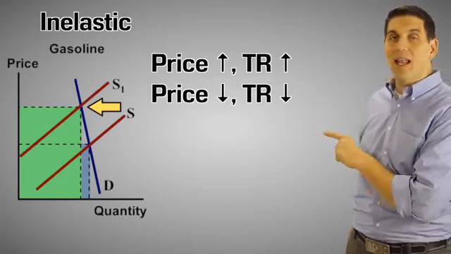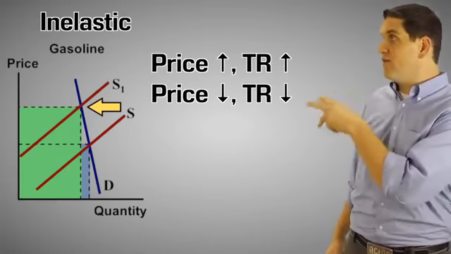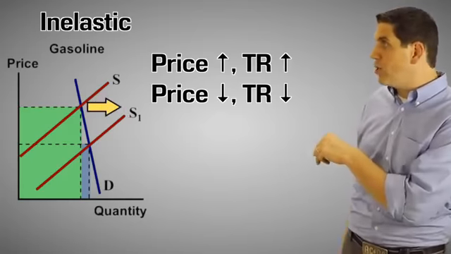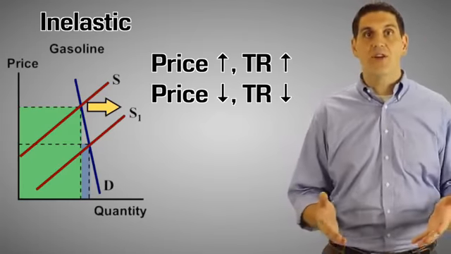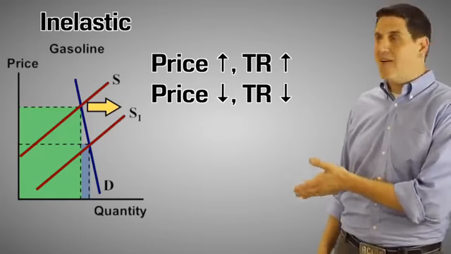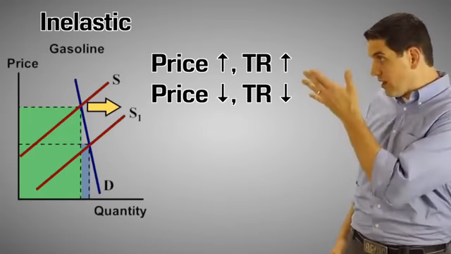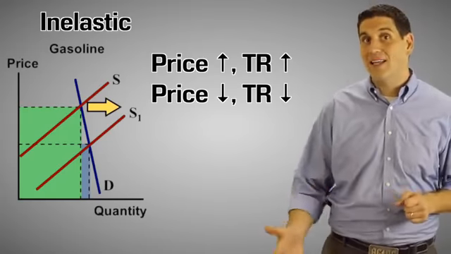That means when the demand's inelastic, the price goes up and the total revenue goes up. Or when the price goes down, the total revenue goes down. And that explains why gas stations never have sales, right? There's no reason for a gas station to have like a half off gas sale, because if they lower their price, the total revenue is not going to increase.